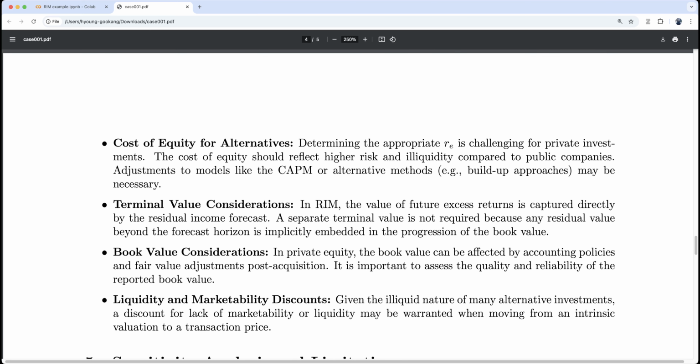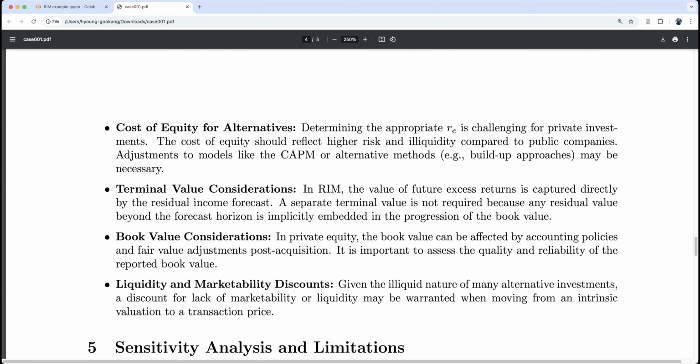Book value consideration. In private equity, the book value can be affected by accounting policies and fair value adjustment post-acquisition. It is important to assess the quality and reliability of the reported book value. You have to check the accountant.